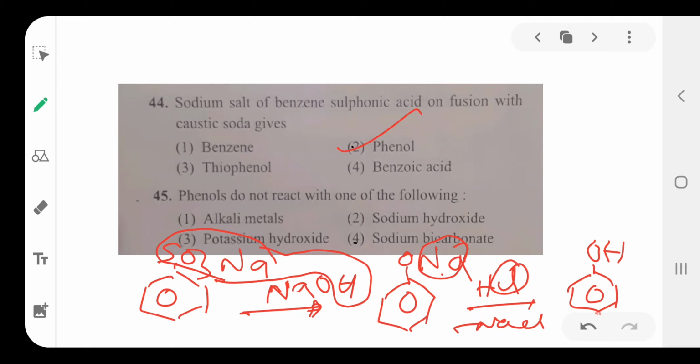Option is 2. Question 45: Phenol does not react with which of the following? Phenol reacts with alkali metals, sodium hydroxide and potassium hydroxide, but it does not react with sodium bicarbonate. Why? Because phenol is less acidic than carbonic acid. Compared to bicarbonate, phenol is less acidic. That's why the less acidic phenol does not react with carbonates and bicarbonates. That's why the fourth option is correct.